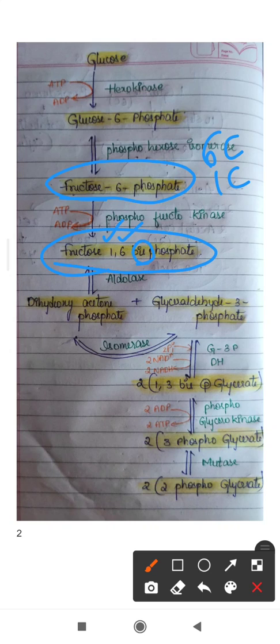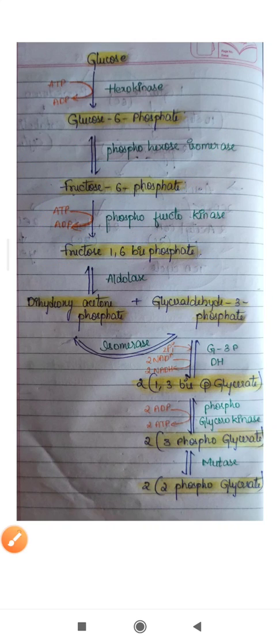So fructose 1,6-bisphosphate. The phosphate at the first carbon is received from ATP. So ATP donates one phosphate to fructose 6 phosphate and forms ADP. Finally fructose 1,6-bisphosphate is formed. This is the third step.